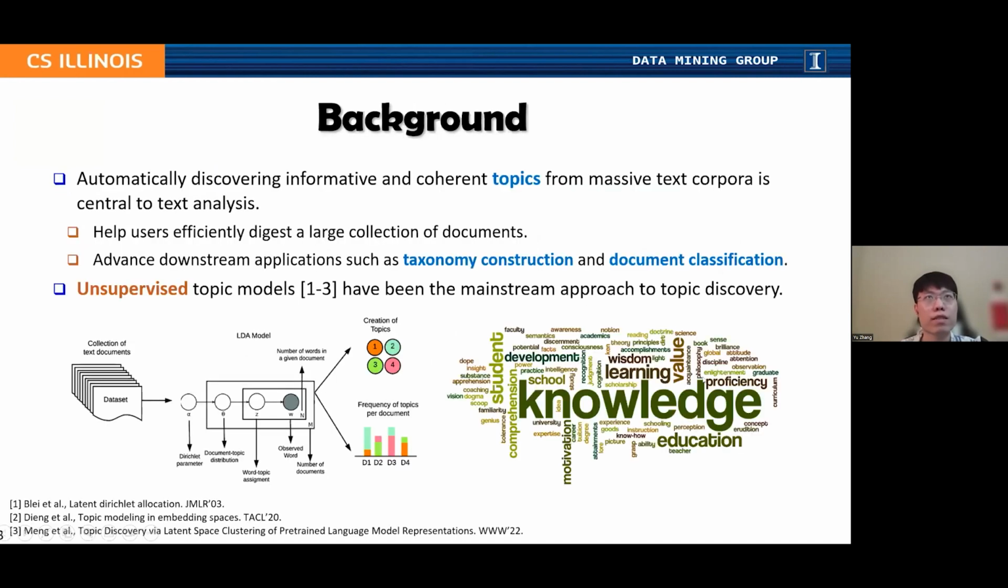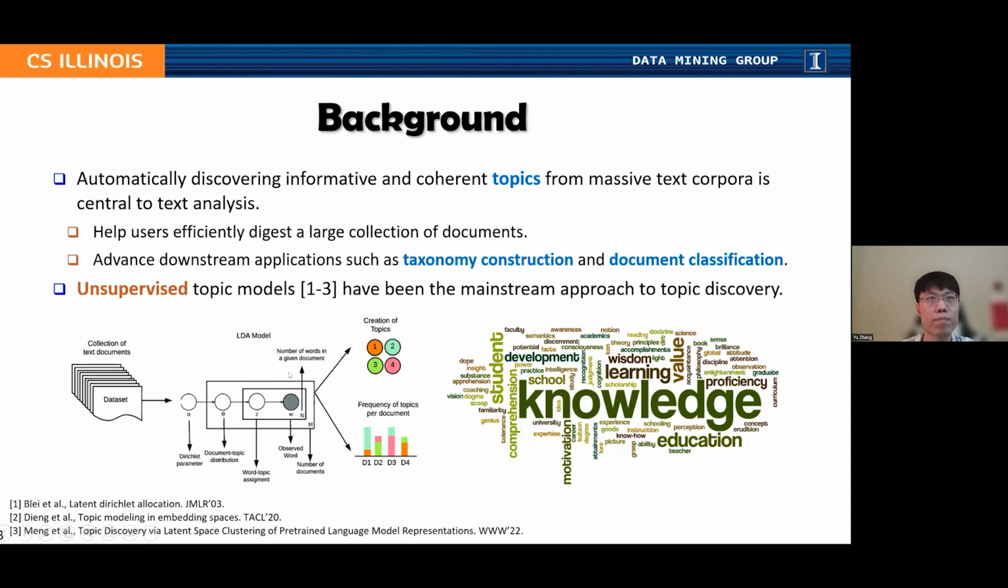We are studying the topic discovery task in this paper, which aims to automatically discover informative and coherent topics from massive text corpora. It has lots of applications. For example, it can help users efficiently digest a large collection of documents by, say, drawing a word cloud given all the accepted papers. And it can also advance downstream applications such as taxonomy construction and document classification.